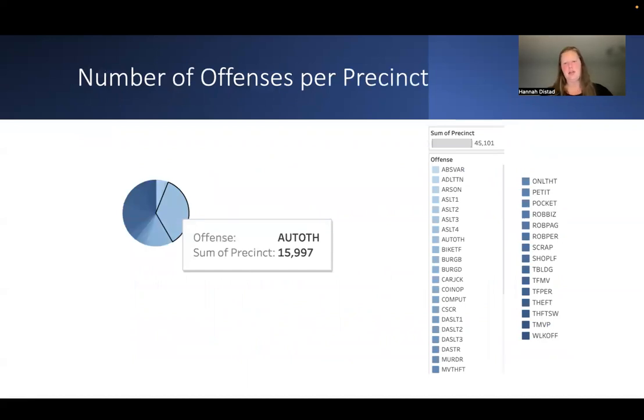The number of offenses per precinct. So here you can see some of the precincts at 45,000 around there. The biggest section of my graph here is auto theft. The sum of the precincts that deal with auto theft each day is 15,997 offenses per precinct there. As well, you can see each color represents a different offense.